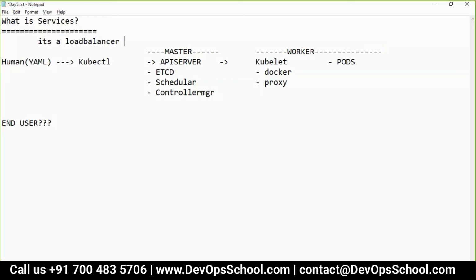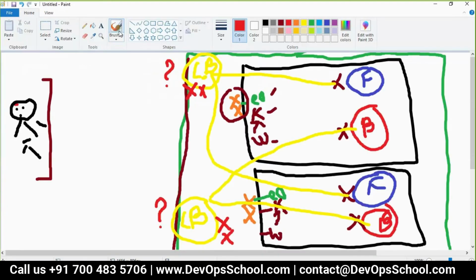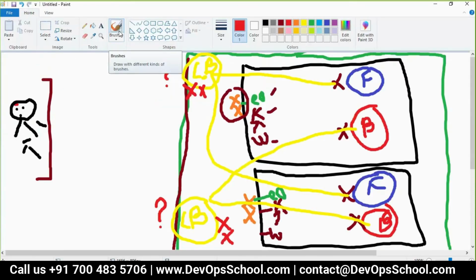A balancer on the pod network, balancing pods. Pod network, it's a load balancer. It's a managed service. Now where the load balancer is working, don't get into that. It will confuse you, but yeah, it's a managed service. That means you don't have to worry about it. Just enjoy the functionality. Are you getting my point?